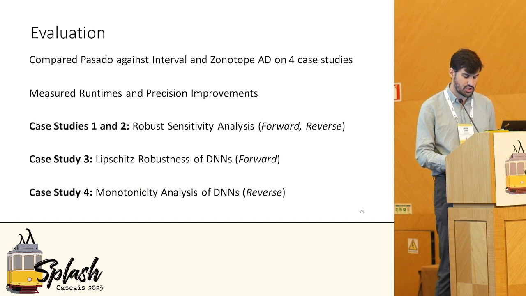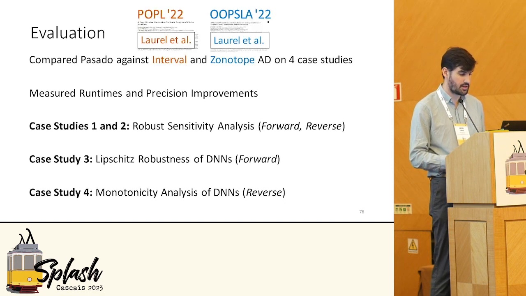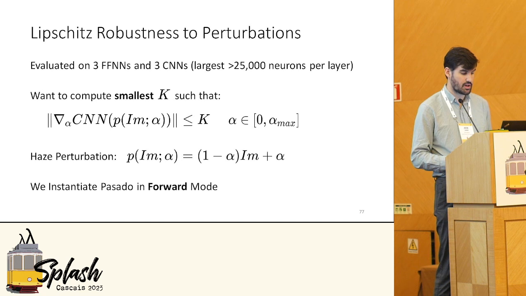So, we generalize this idea into a full evaluation whereby we compare Pasado against interval and zonotope autodiff on 4 case studies. And we use the implementations from our previous papers as the baselines. So the next case study was a Lipschitz robustness with respect to adversarial perturbations. So here we take different neural networks, including some convolutional neural networks, which are quite large.